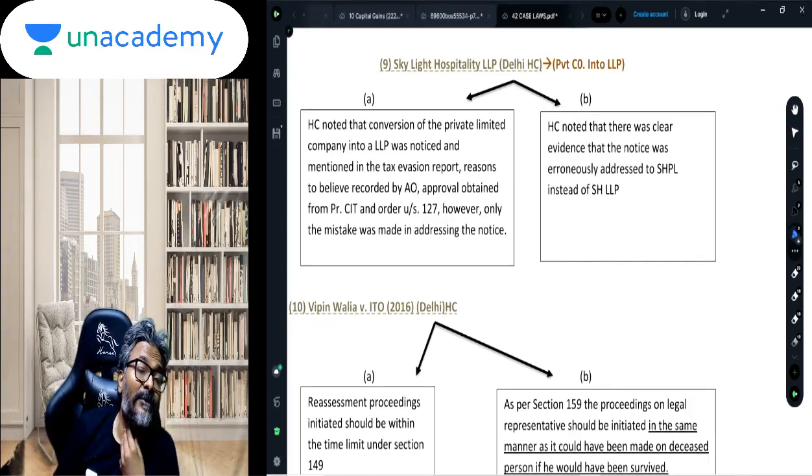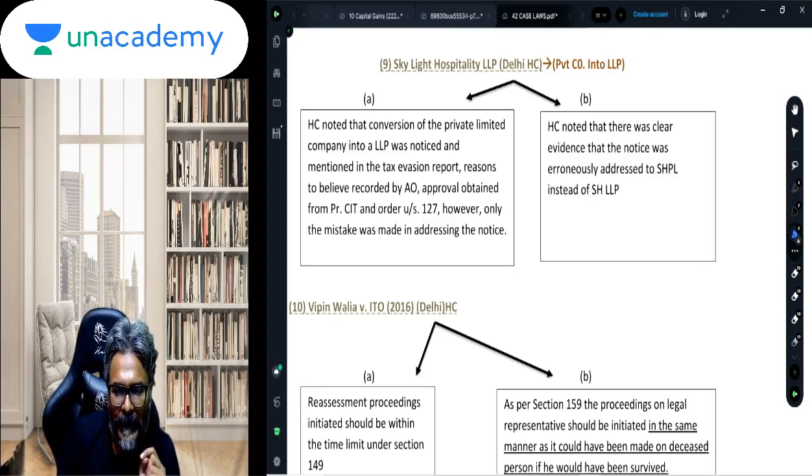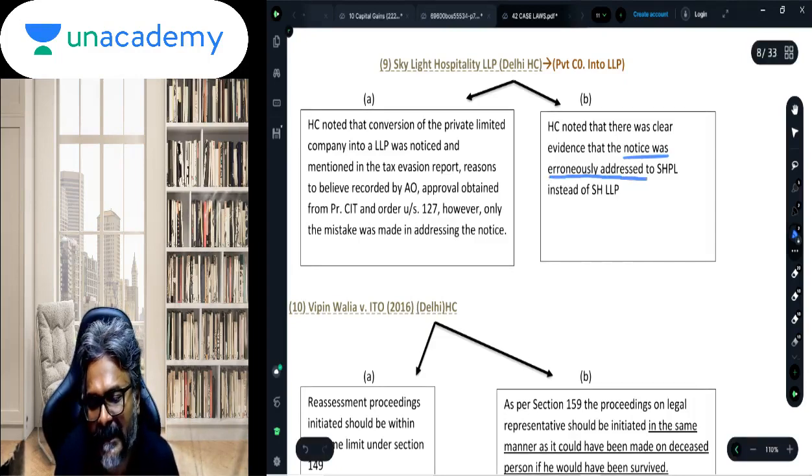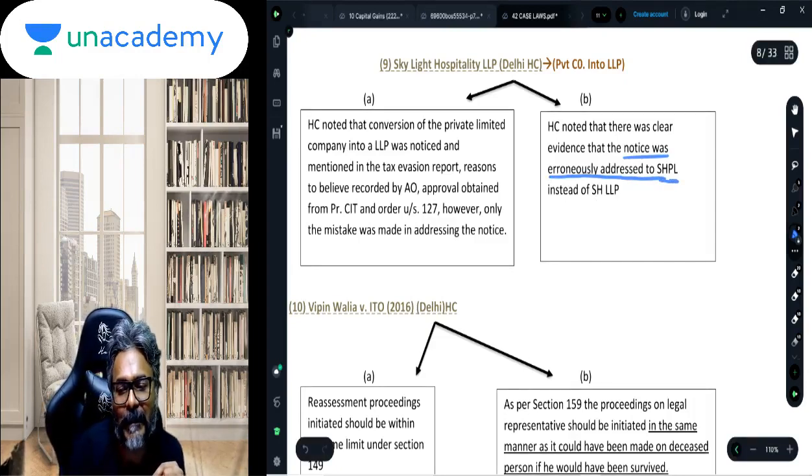That conversion was not informed to the assessing officer, and because of that, the notice given to the erstwhile private company, which has ceased to exist after the conversion has taken place, will be considered as a notice where there is a mistake, and that mistake can be cured. So here it was a case of a notice which was erroneously addressed to that particular private company instead of